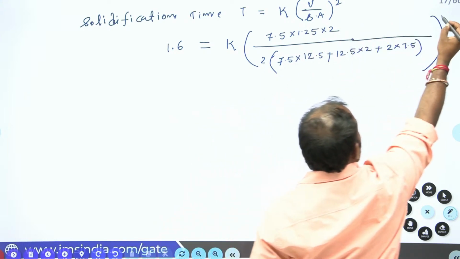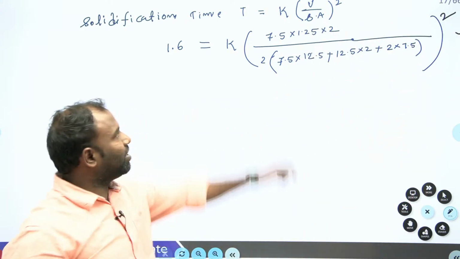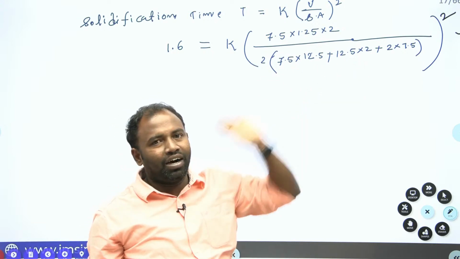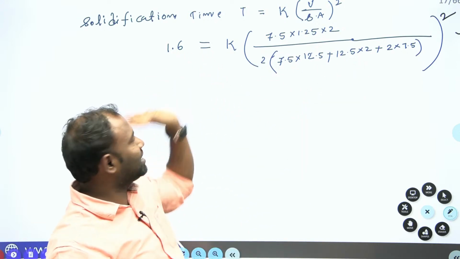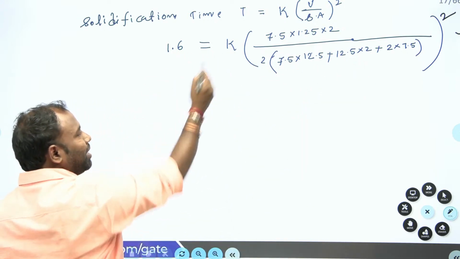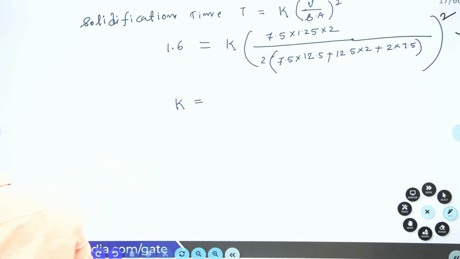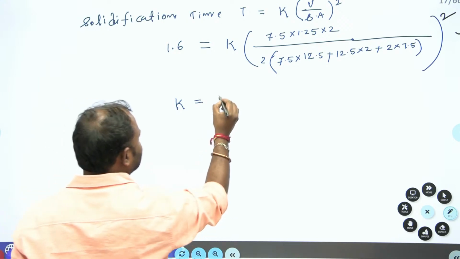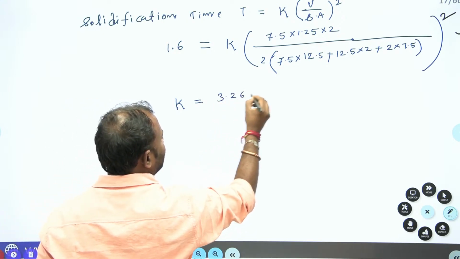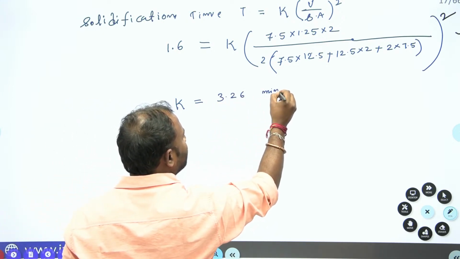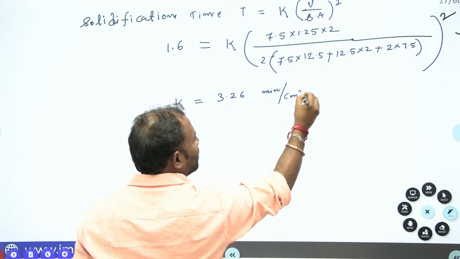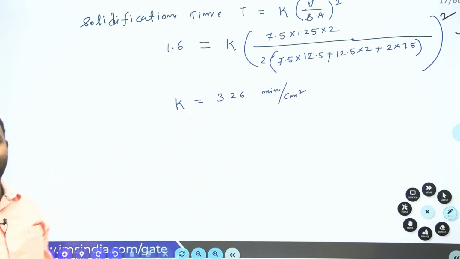So now it is whole square, isn't it, guys? Volume and surface area I wrote. Clear? And 1.6 is given. Now the only unknown parameter is K. So if I am able to solve this, I am going to get K equal to 3.26 minutes per centimeter square. Clear, everybody?